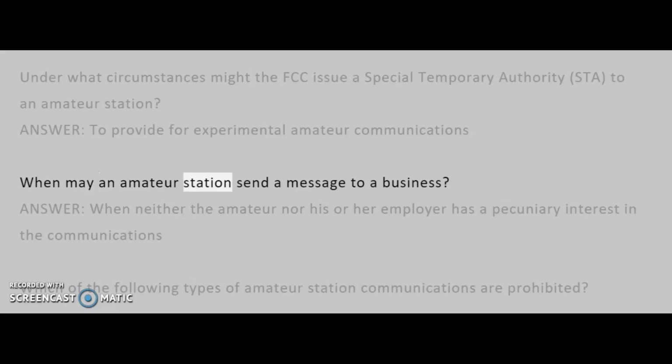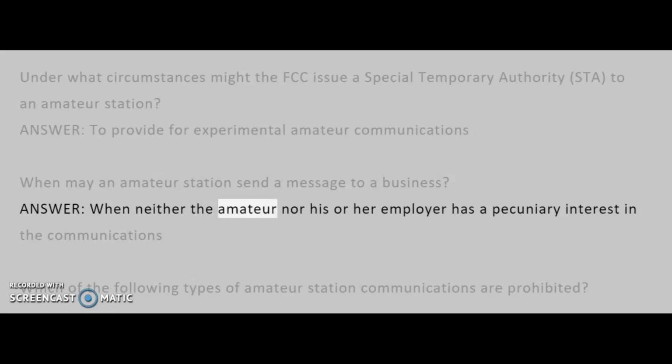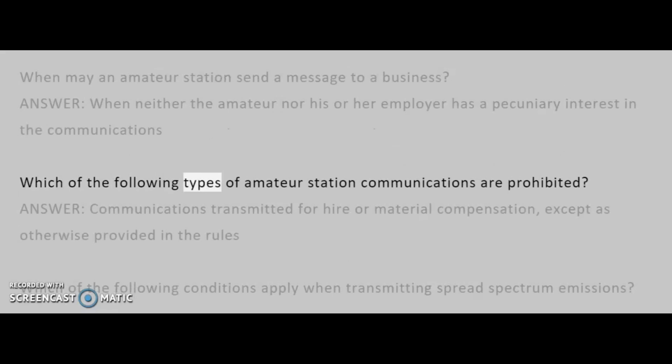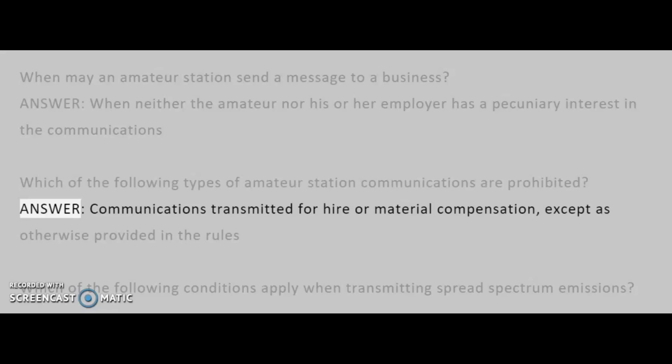When may an amateur station send a message to a business? Answer: when neither the amateur nor his or her employer has a pecuniary interest in the communications. Which of the following types of amateur station communications are prohibited? Answer: communications transmitted for hire or material compensation, except as otherwise provided in the rules.